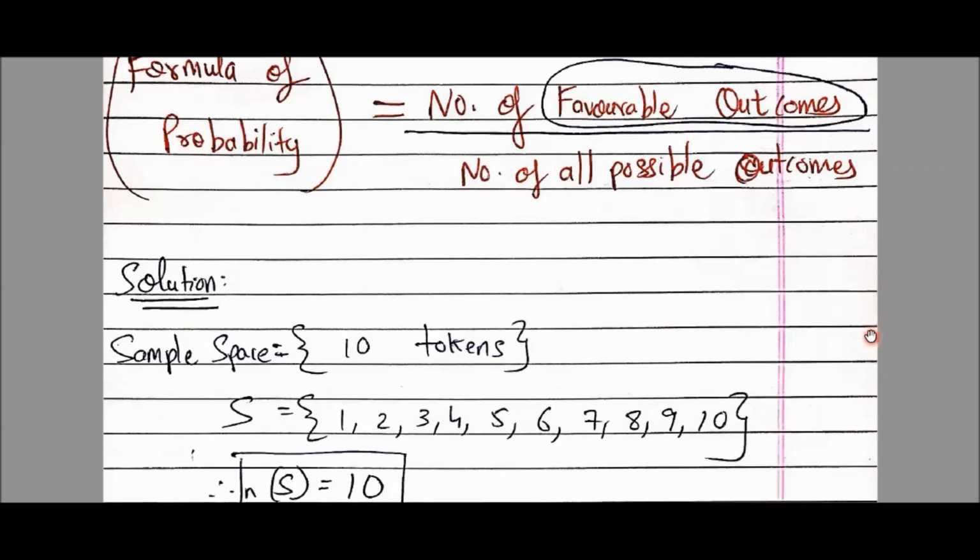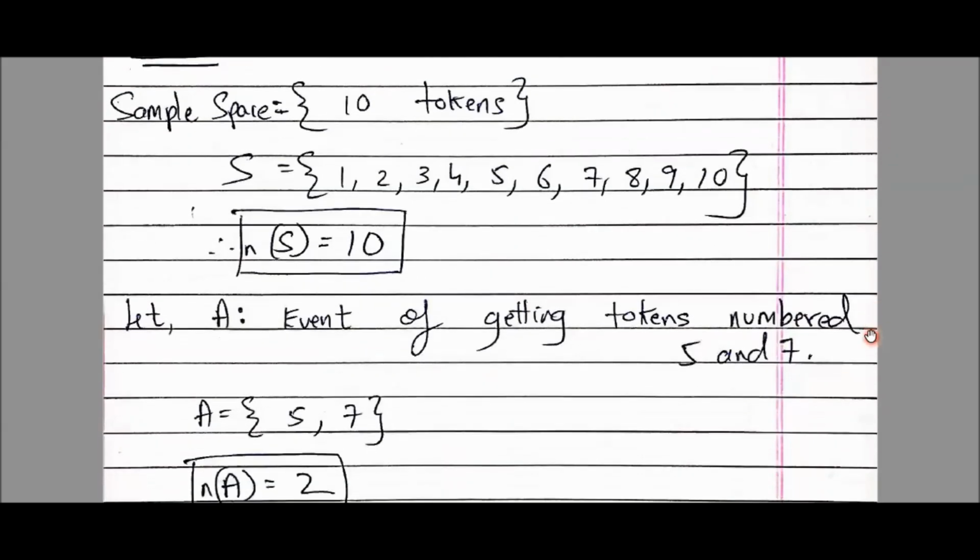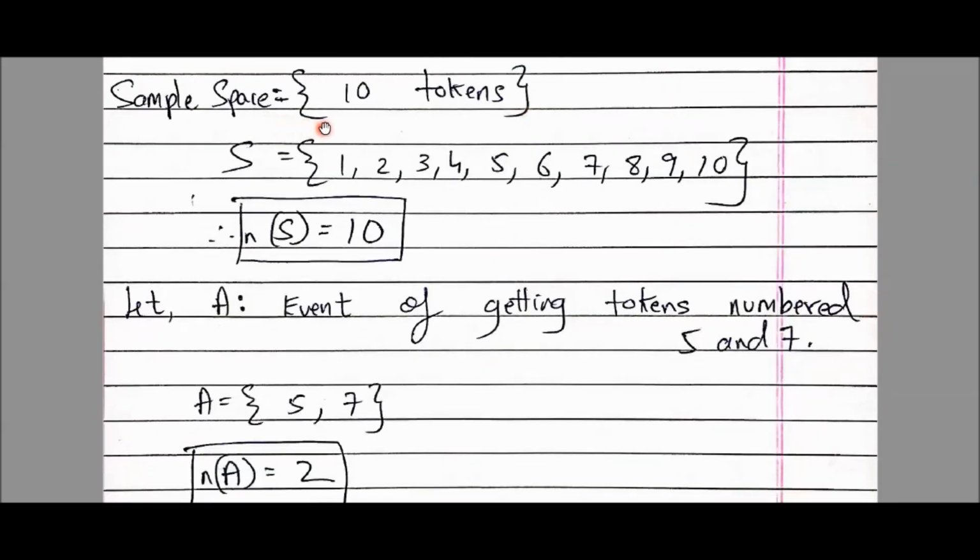Okay, now you understand each and every concept. Just see the solution, students. Solution: sample space. Sample space means everything that is given in the question. What is given in our question? 10 tokens. So can I say tokens are numbered from 1 to 10, so I have written 1 to 10 within a curly bracket and I'll call it capital S. This is my sample space.